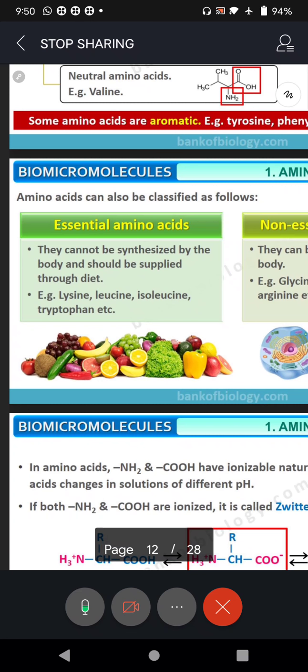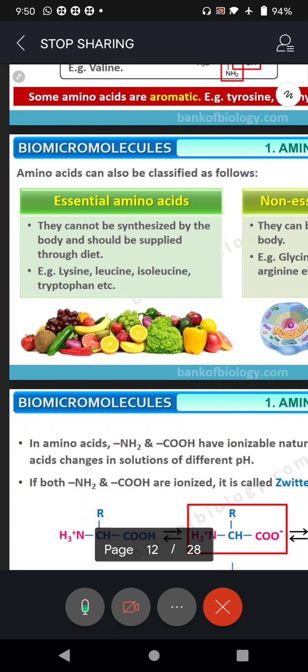What are essential amino acids? These cannot be synthesized by the body and should be supplied through diet. I hope you understand the importance of diet here. So these amino acids, which are called essential amino acids, see the word essential says everything.